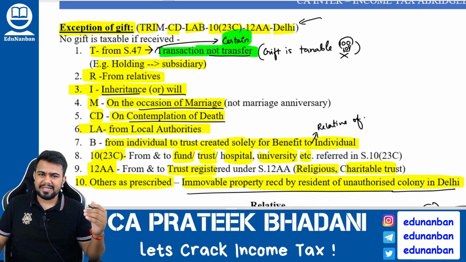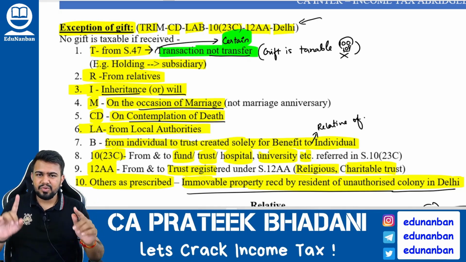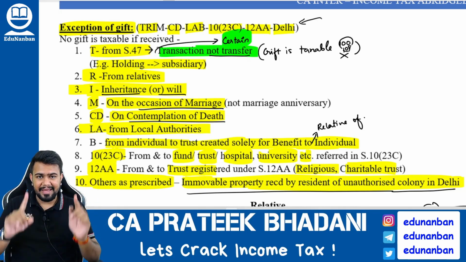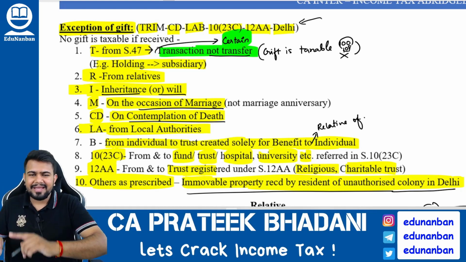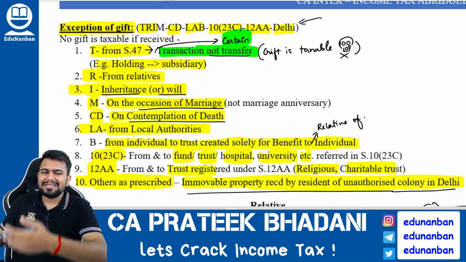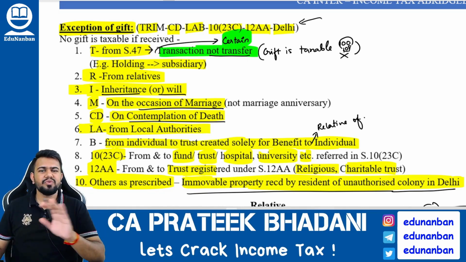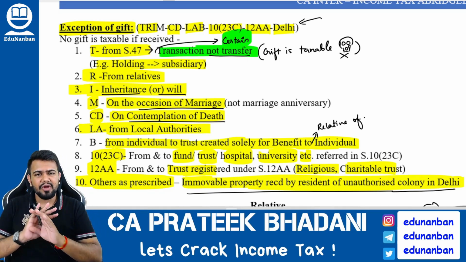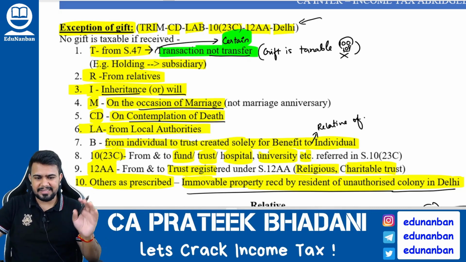For all those transactions, this 56(2)(x) will not apply. Hence, when the transferor is giving the asset, capital gain will not arise. When the transferee is receiving the asset, 56(2)(x) will also not arise. Hence, there will not be any tax for those transactions.